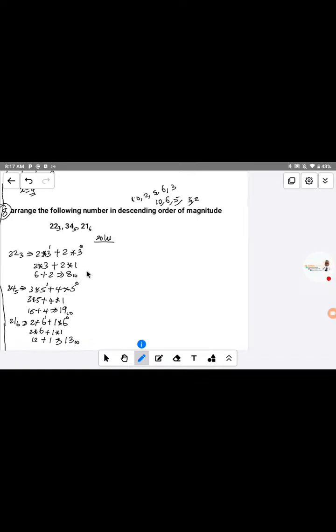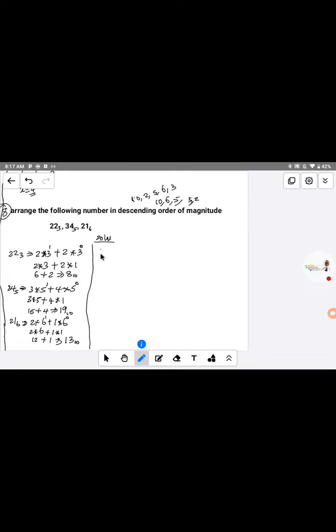So the next thing we have to do here, let's do the simple mathematics now. The first one is 2 in base 3, which is equal to 8 in base 10, and 34 in base 5 is equal to 19 in base 10, and 21 in base 6 is equal to 13 in base 10. So let's arrange it now in descending order, starting from the biggest number to the smallest number. If you look at it now, 19 is the biggest.